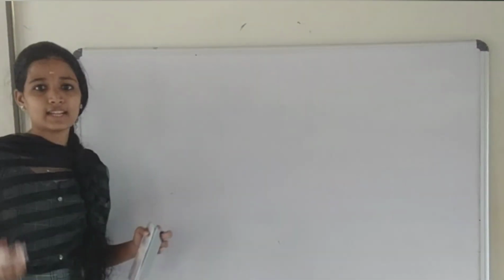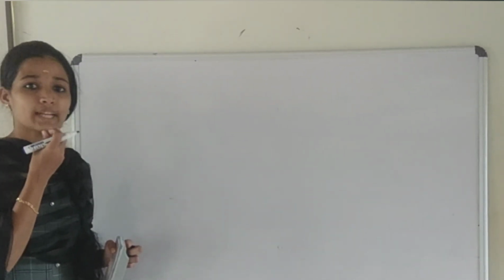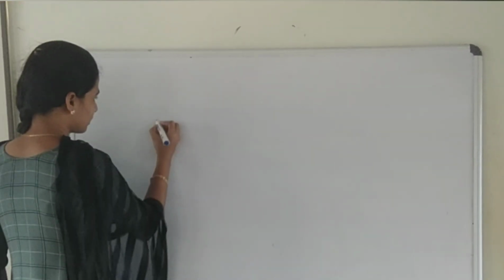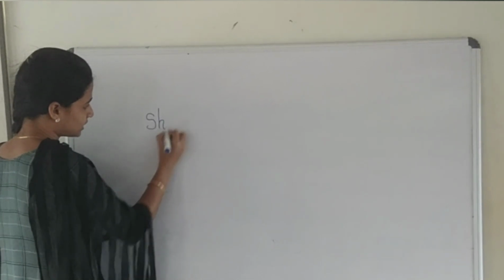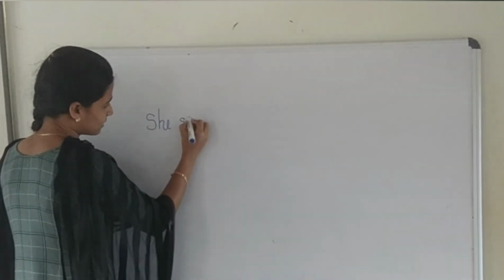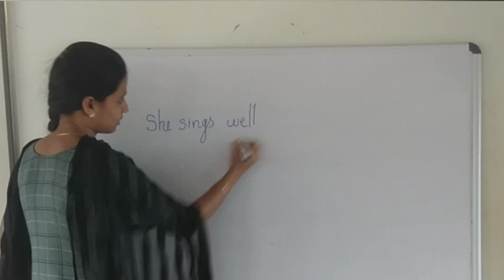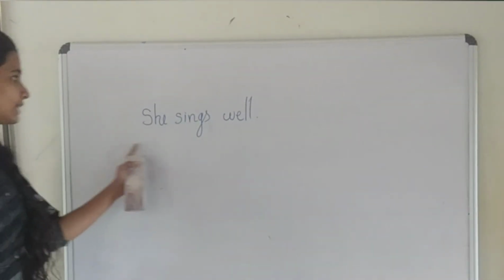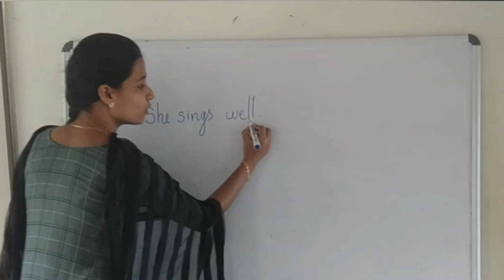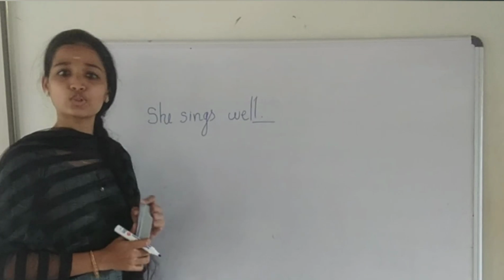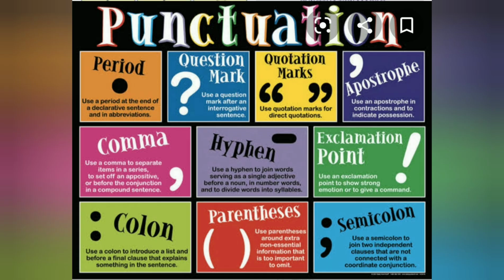We can change the sentence, right? Do you have any sentence in your mind? If you have, you can write it in your notebook. Here I am going to write. She sings well. At the end of the sentence, you should never forget to give an appropriate punctuation mark. What is a punctuation mark? Punctuation marks are symbols that are used to aid the clarity and comprehension of written language.